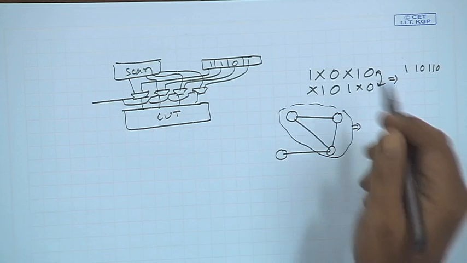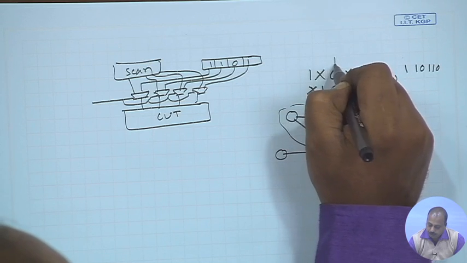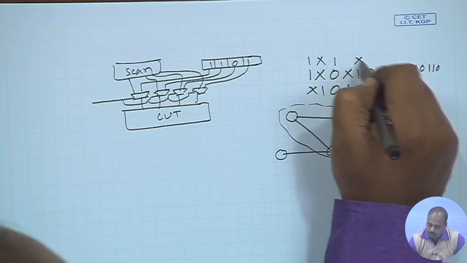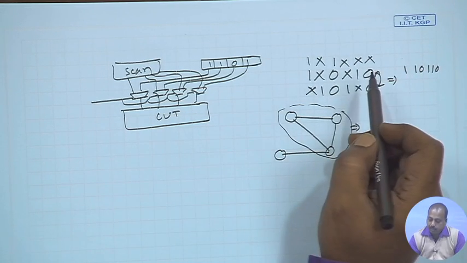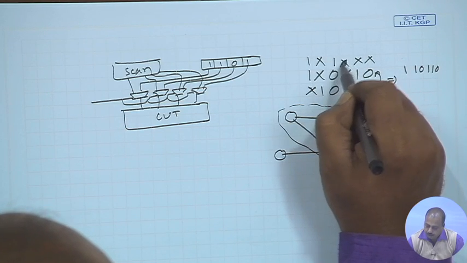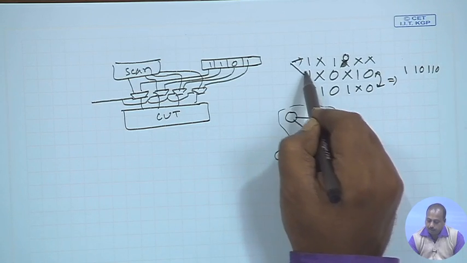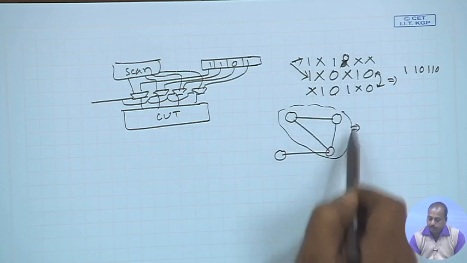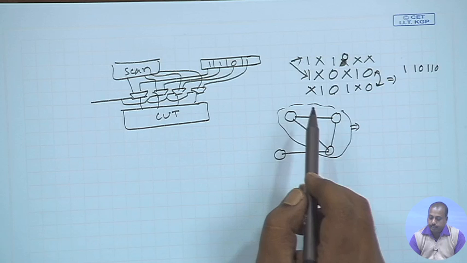It may so happen that there is another pattern where, say, this bit is 1, this is x x, this is also x, and let us make this one 0. This pattern is also compatible with this pattern, but it is not compatible with the third one. So, if you construct this compatibility graph, between these two nodes there will be an edge.